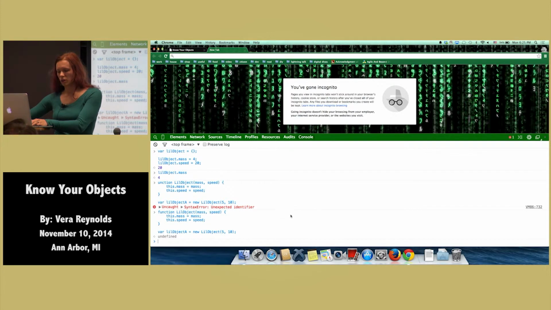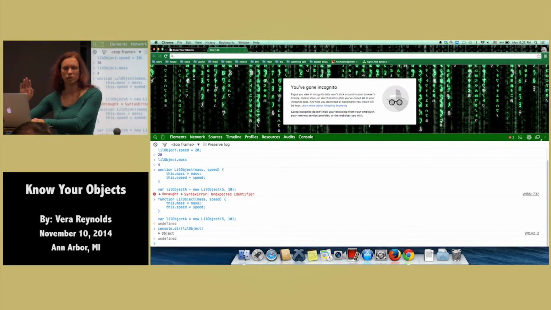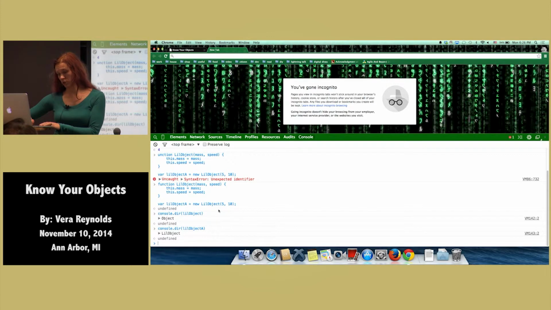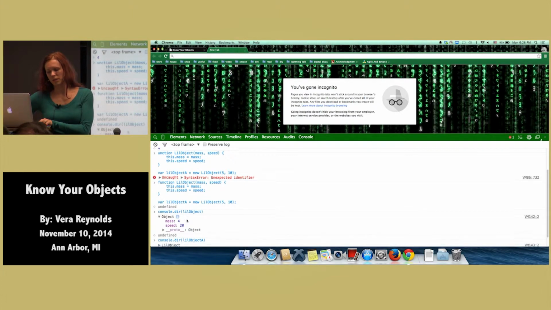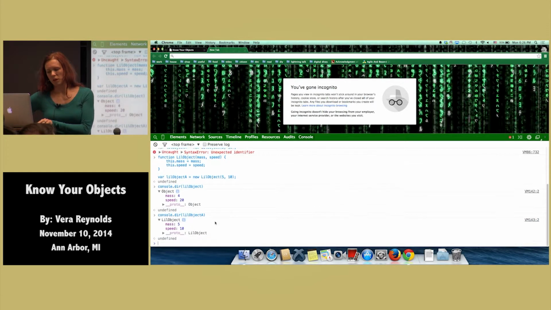All right, so we made 2 objects. We've used a similar constructor, but if we inspect them, we'll notice some differences. This was the one that we used the object literal for, and this object A was the one we used the constructor function for. First of all, notice their types are different. Can you see it all right? The one we used the object literal for is just type Object. The other one is type LittleObject. Well, they both have mass and speed, so what's the big deal?